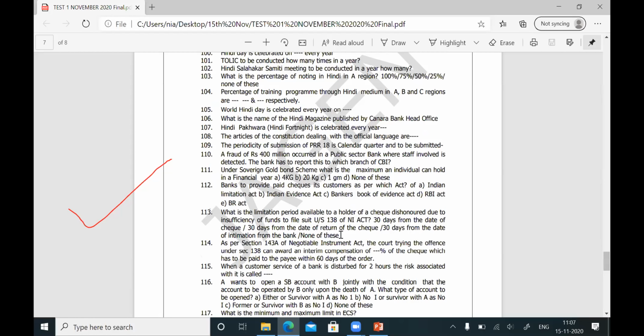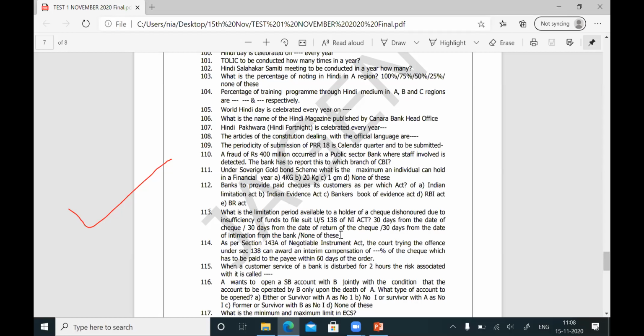What is that? Because the question is frequently asked, I will brief, then you will understand. Suppose a customer, Mr. A, is giving a check to Mr. B for 10,000 rupees. First of all, the check should have been given for a consideration. Consideration means A has purchased something from B, or A has borrowed money from B. So A has given a check to B for certain consideration which A has taken from B.